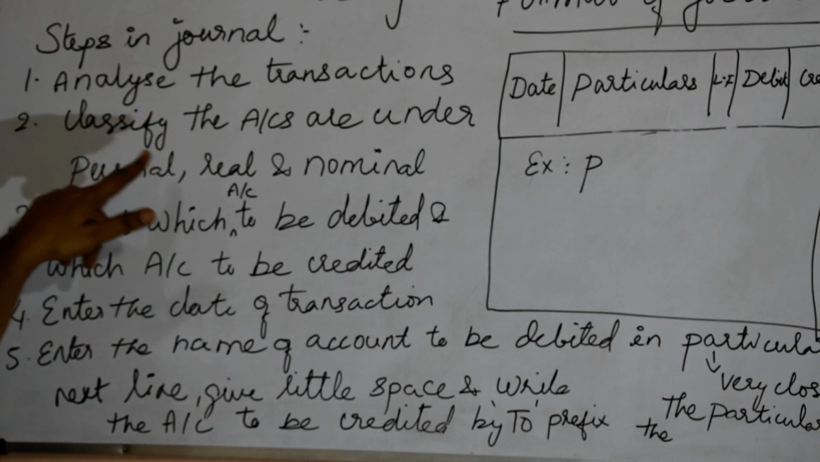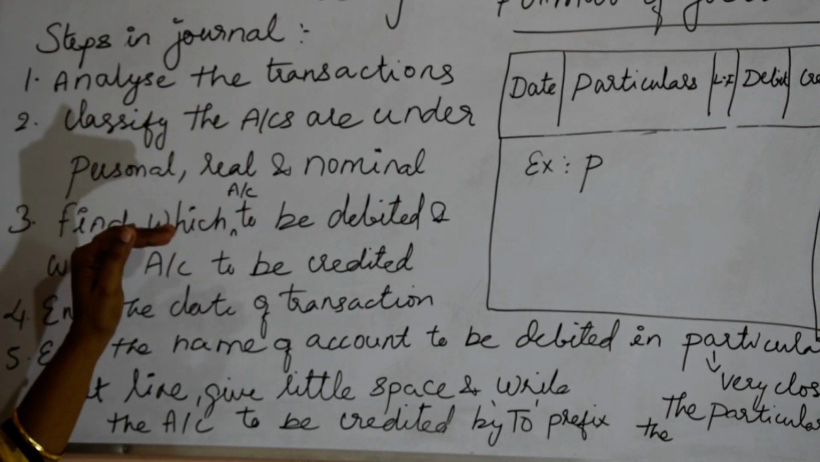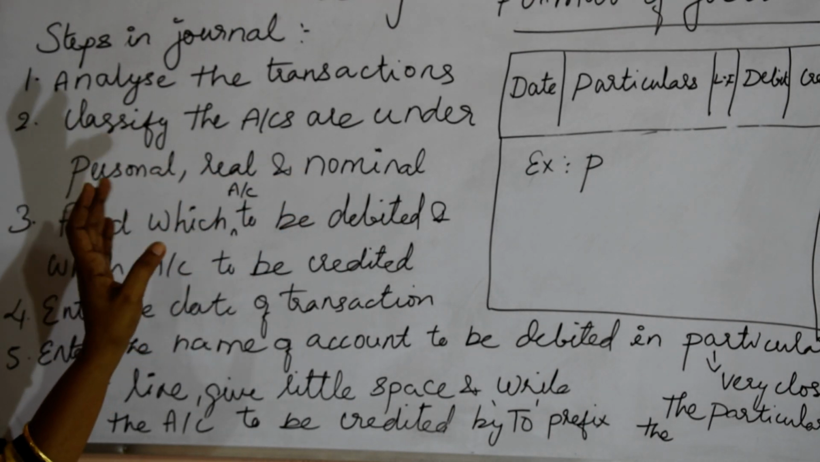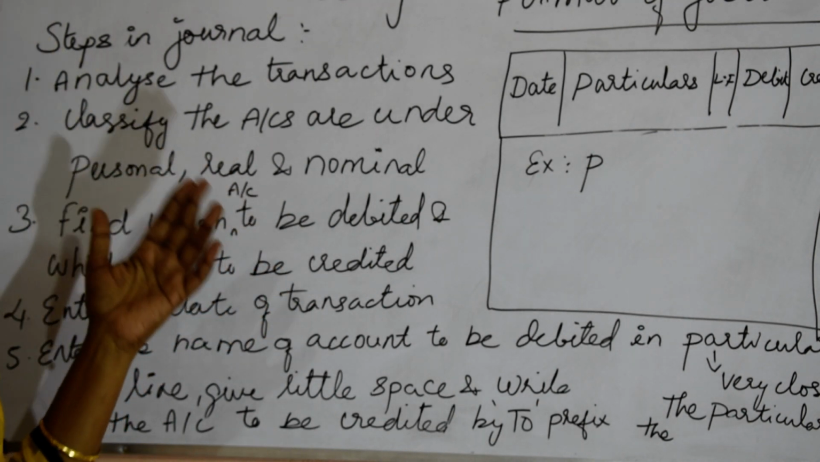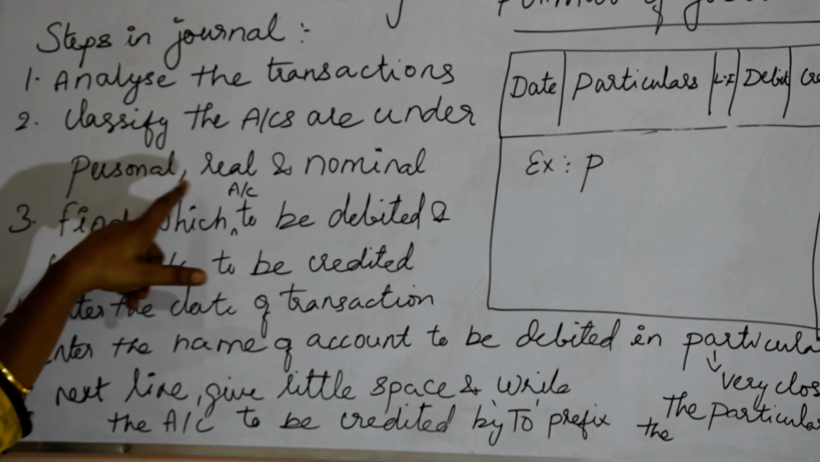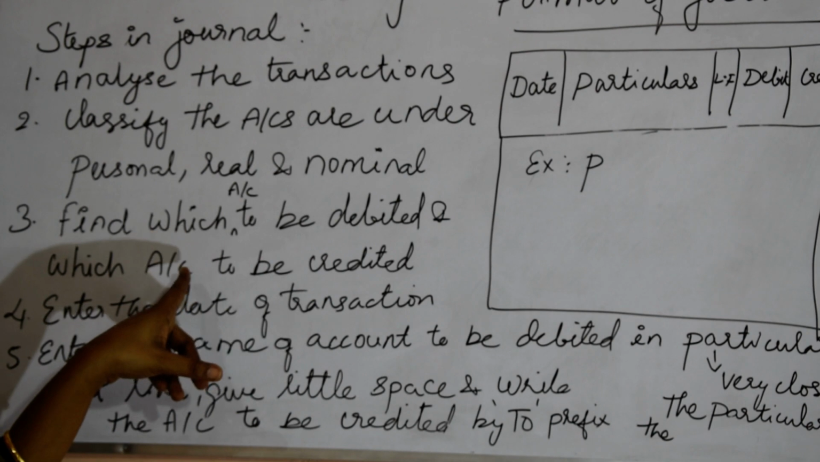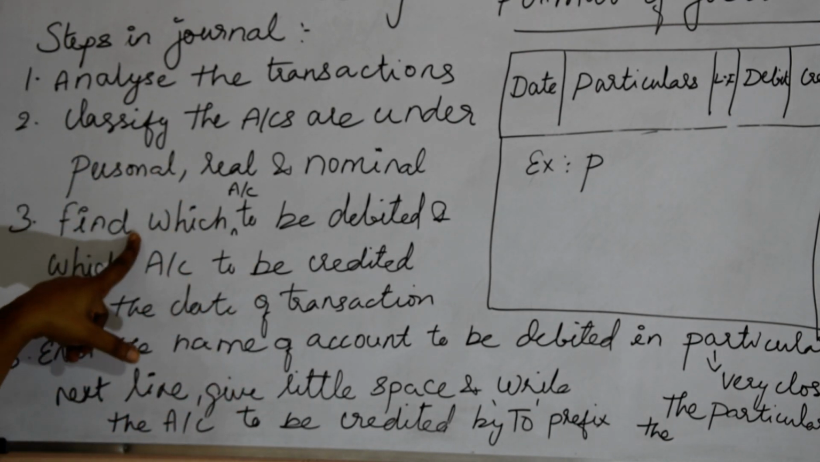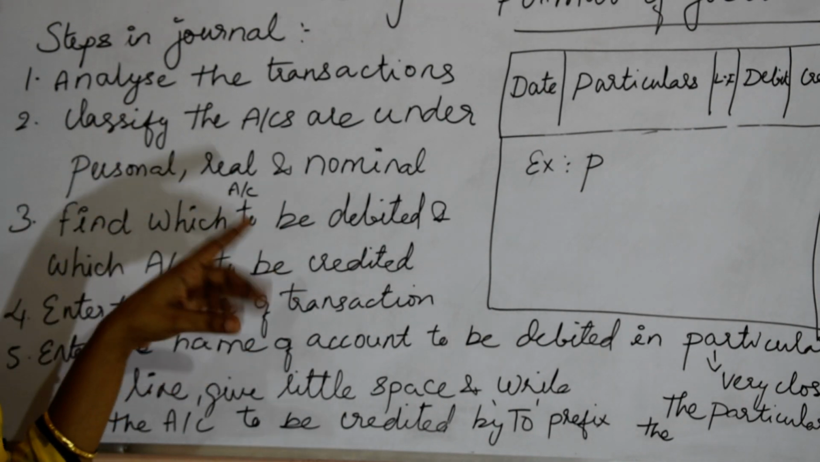Then the second step is to classify the accounts. We have to classify the accounts under personal, real and nominal account. We classify because only then can we post the transaction, that is, record it in a proper way. Then find which account should be debited and which account should be credited.